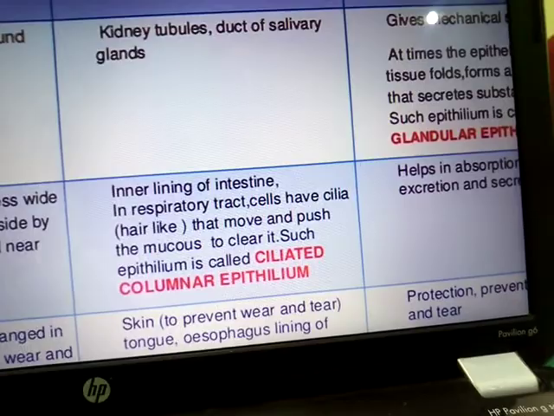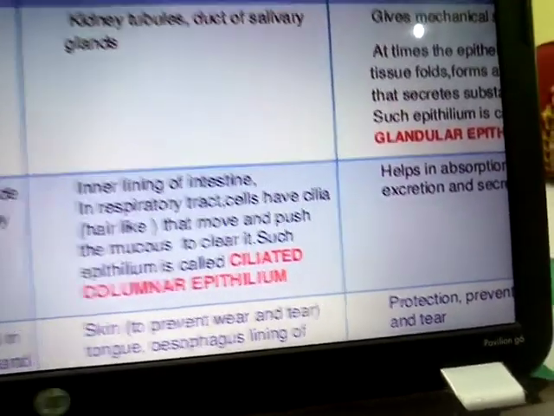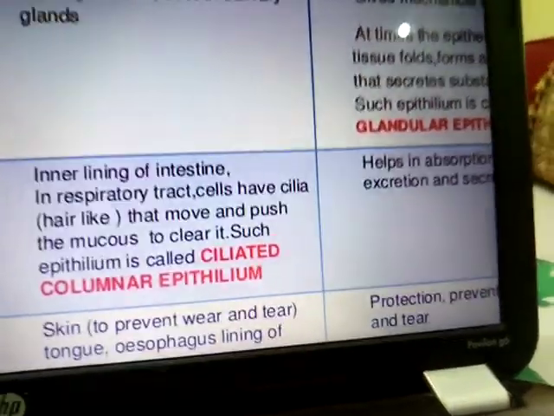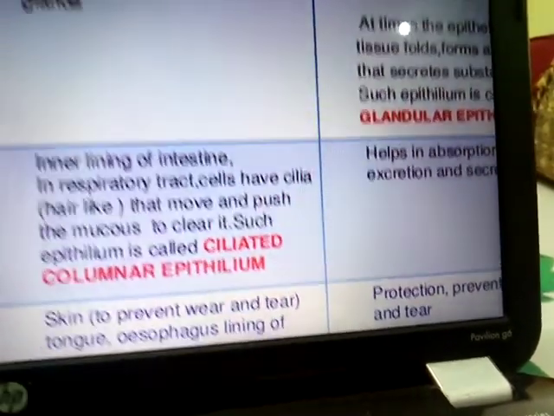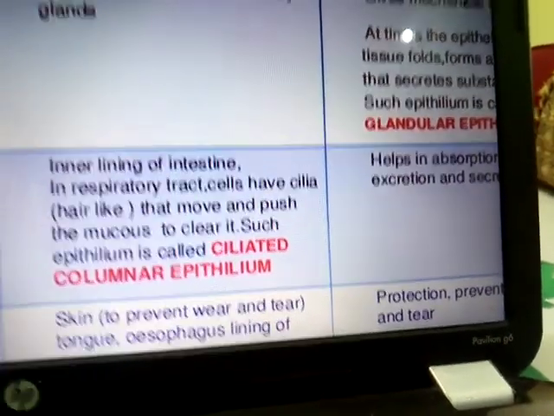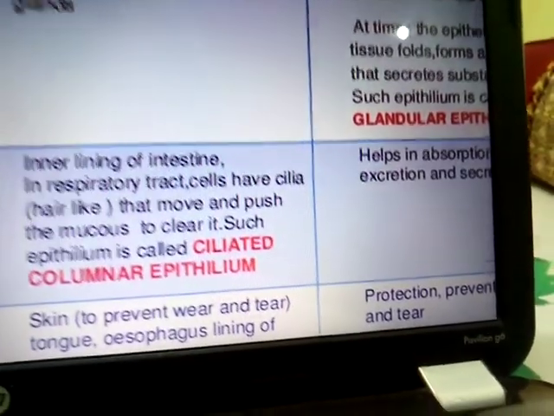So sometimes it is also called glandular epithelium tissue, because some materials are secreted from the exocrine glands or endocrine glands. So all these types of tissues are categorized on the basis of their function.